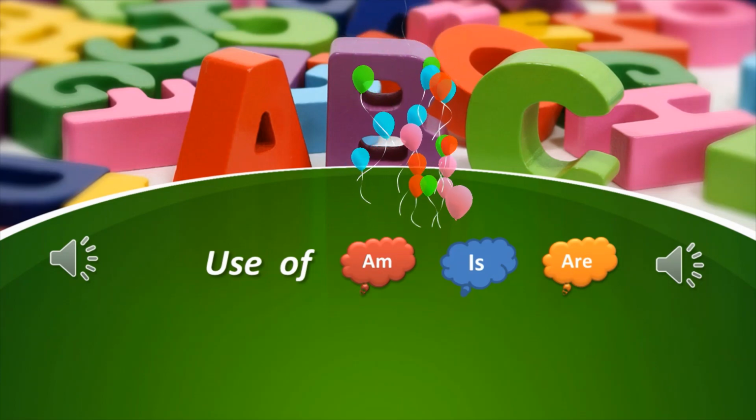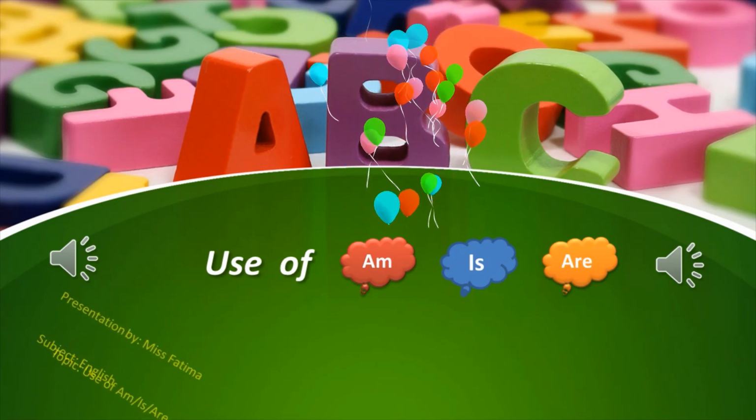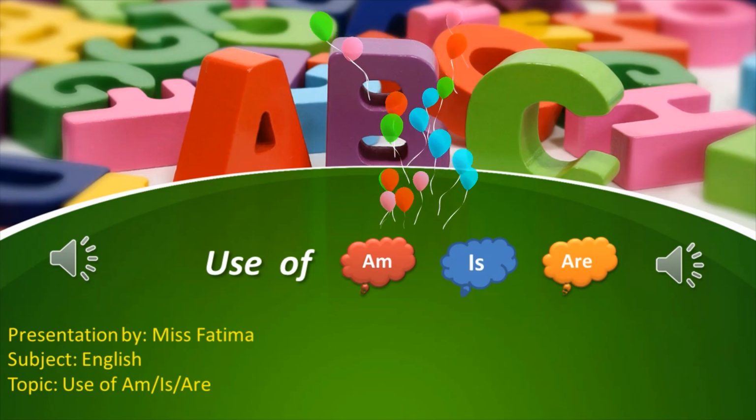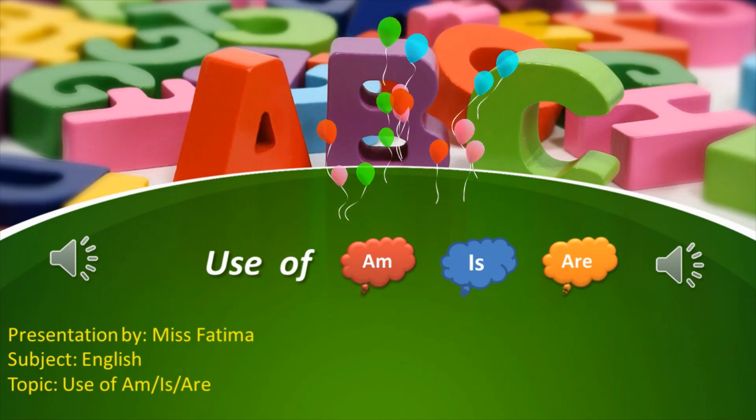Today we are going to learn about use of am, is and are. So let's start.